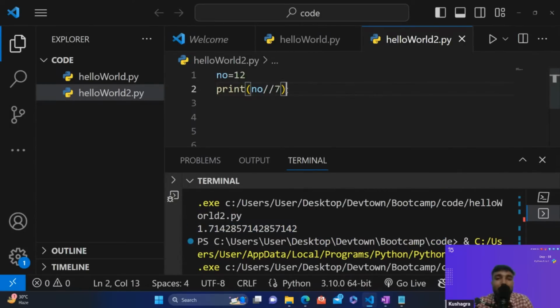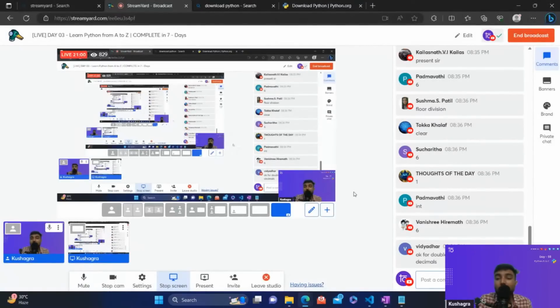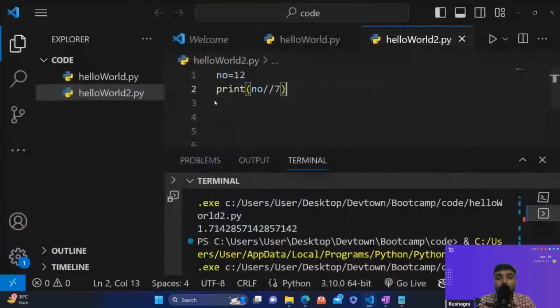So I hope that it is clear that whenever we are taking the values, that is an integer value or a floating point value, it's not necessarily true that after performing certain operations or any kind of calculation on that, we'll get a value that must be an integer. It's possible that the data type of that value can change after doing certain operations. Is this doubt clear, guys? What I've informed, is this clear? Okay, that's great, guys. That's great.